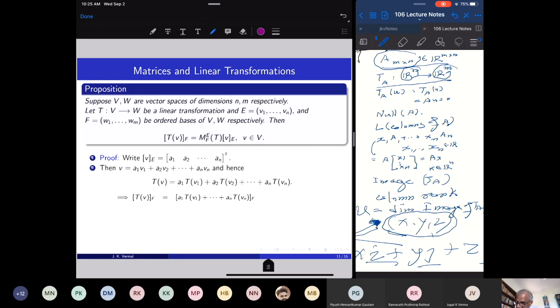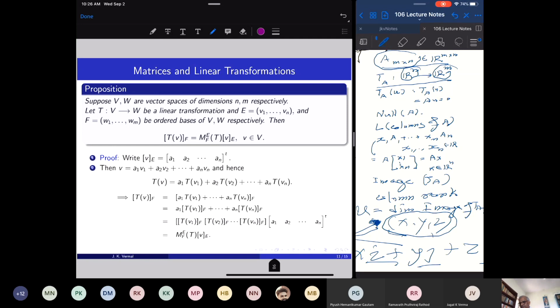So therefore the coordinate vector of Tv with respect to F is the coordinate vector of this linear combination of the Tvi's. But taking the coordinate vector distributes over linear combinations. So this is equal to a1 times the coordinate vector of Tv1, up to an times the coordinate vector of Tvn with respect to the basis F. But this is a linear combination of the column vectors of the matrix of T. This is the matrix of T operating on the column vector a1 up to an,